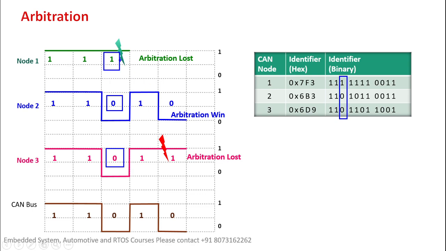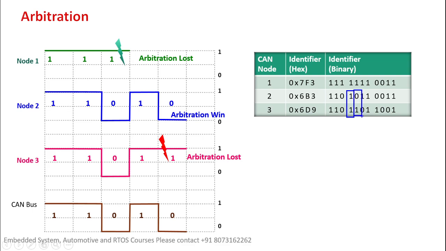That means at this position, node 1 will lose the arbitration and it will become a receiver, and after some time it will try again to transmit the data. So at this point your node 1 will lose the arbitration, and node 2 and node 3 will continue with the next bits. Now you can see node 2 and node 3 with the next bit. Node 3 is transmitting 1, 1, node 2 is also transmitting 1, 1.